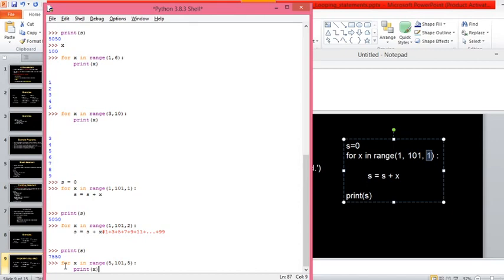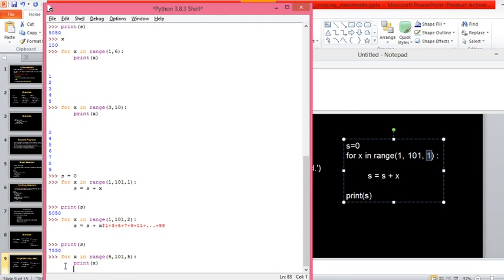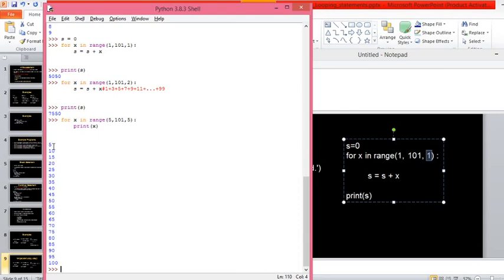The output is 5, 10, 15, 20, 25, and so on. Now see here, 5, 10, 15, 20, 25 up to 100. Correct?